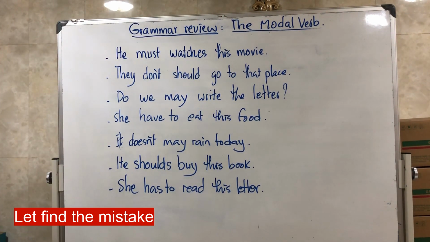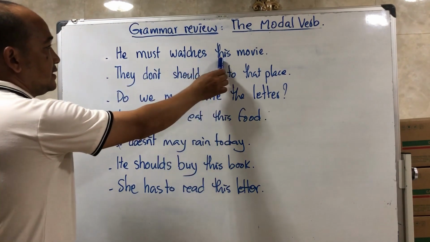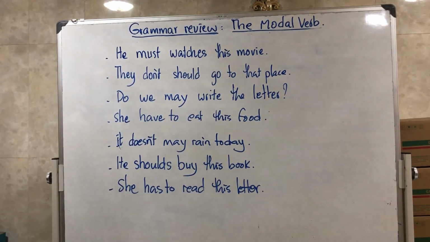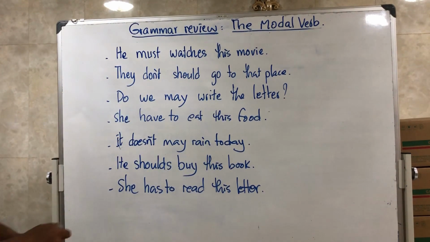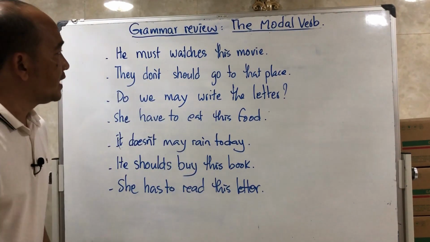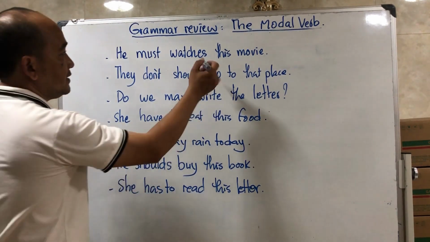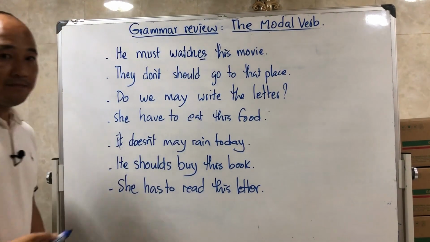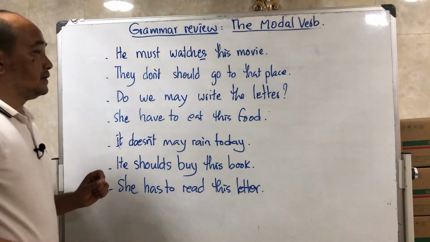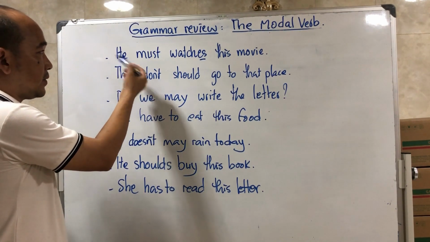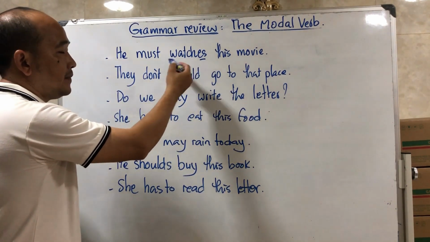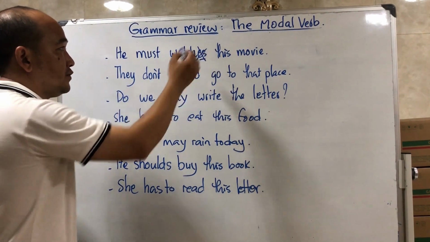Can you find the mistake please? Okay, number 1: he must watch this movie. So must is obligation. We use it with he, and the mistake here is es. Even though we use it with subject he, she, or it, the verb here is a main verb, so we need to add es.